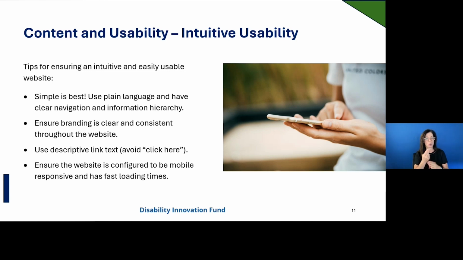Branding should be clear and consistent. Make sure you're using consistent colors, fonts, and logos throughout the website. This even rings true for grammar. If you use a serial comma in lists, make sure every instance of a list uses a serial comma. This also adds a level of credibility to your site.